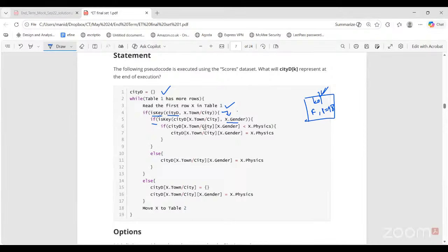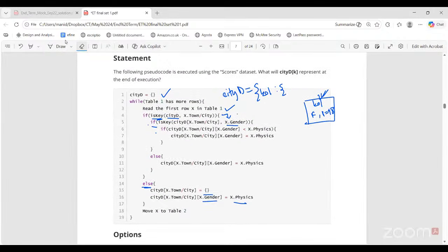So is key, first is key, will give true or false? Is Kolkata a key of CTD? False. So I will not engage further into these if statements. Instead, I will come to the else part, that is this else. That means I have to create the key value pair. So now in the CTD dictionary, I have a key for Kolkata, and against that there is an empty dictionary stored as the value. So dictionary inside dictionary. Now in this empty dictionary, what am I storing? Gender is a key and the physics marks is a key.